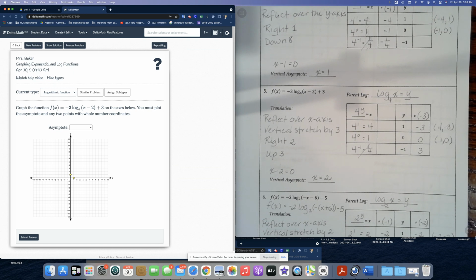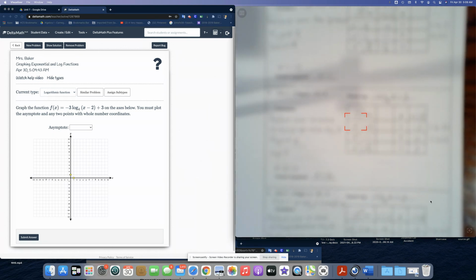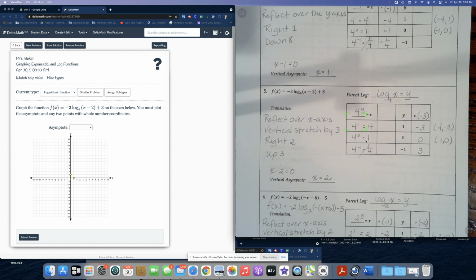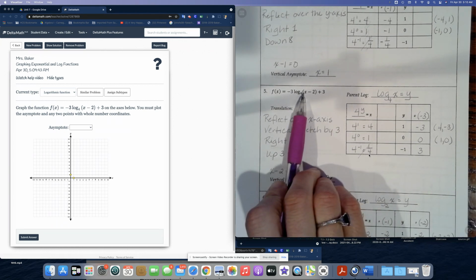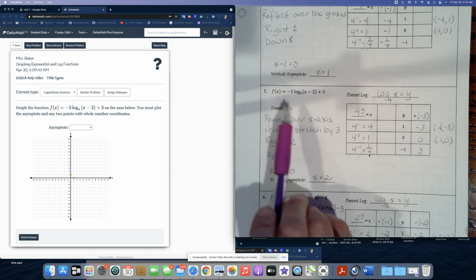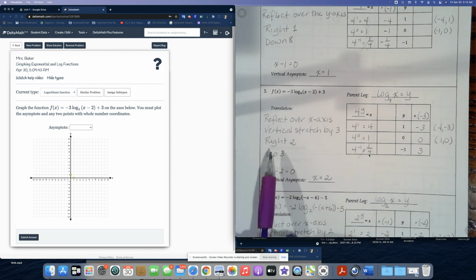And again, let's take a moment, see if we can focus this a little bit better. It looks like it's gotten a little bit blurry. Okay, there, good. We have f of x equals -3 log base 4 of (x minus 2) plus 3. So we don't have a negative sign in front of the x, so we don't have to worry about a reflection over the x-axis. So this is nice. It's straightforward. We're just going to take the function as is.